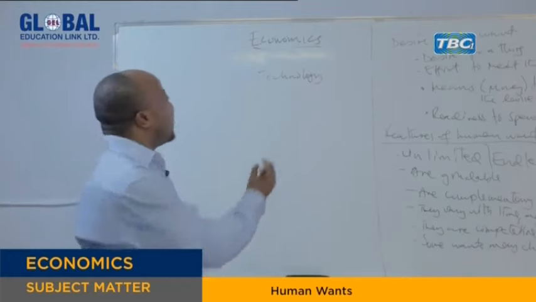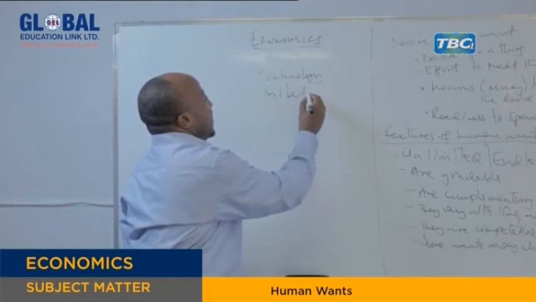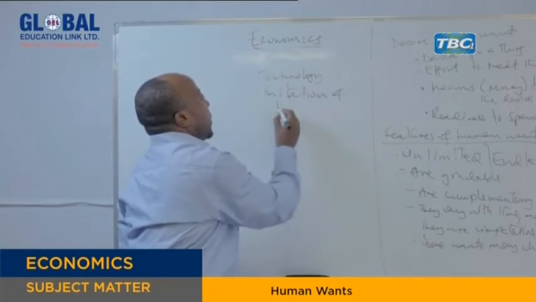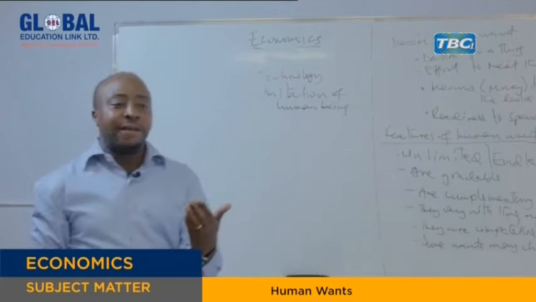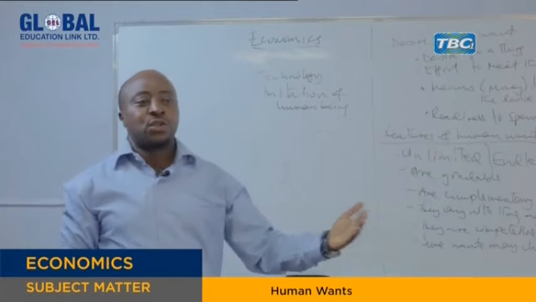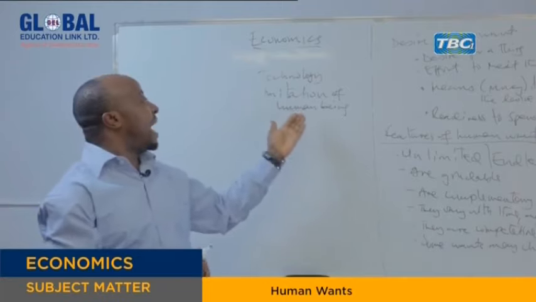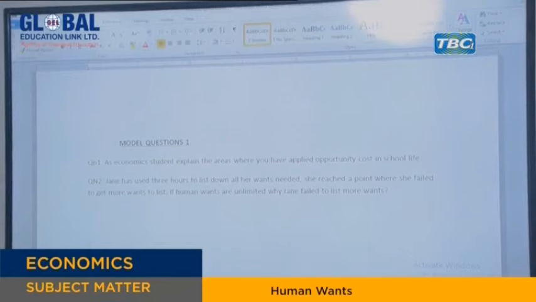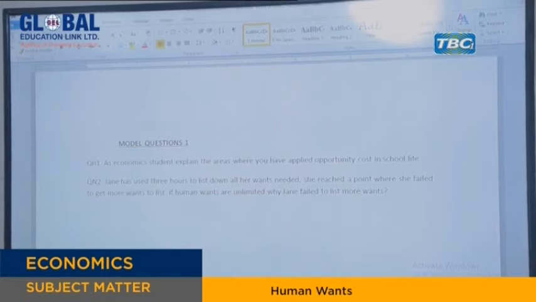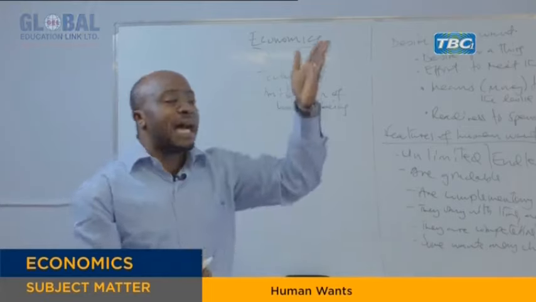But also we have the tendency of imitation. Human beings have a tendency of imitating. So if Jane is given more time to meet with her friends, she will get time to imitate what other friends are doing. So maybe she has a watch, she has a very good dress, but after meeting friends, she will discover that there are some more dresses which can be bought from the market. So for that case, she will want another need for that time.